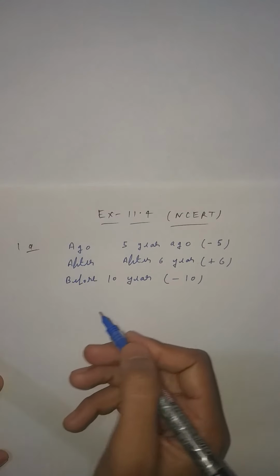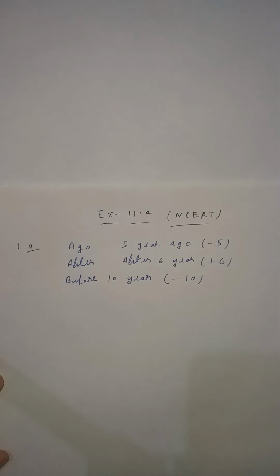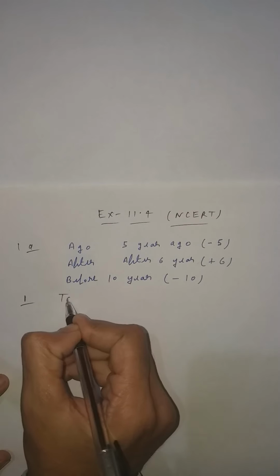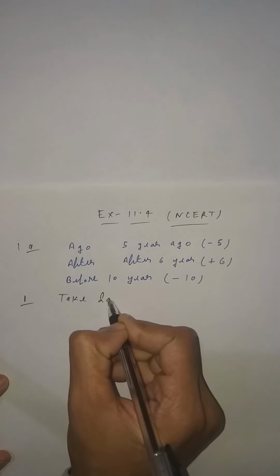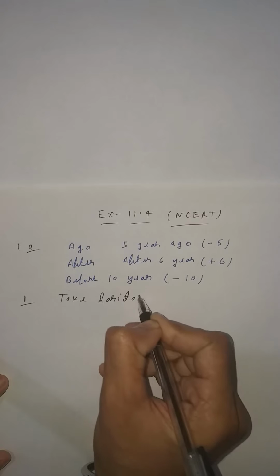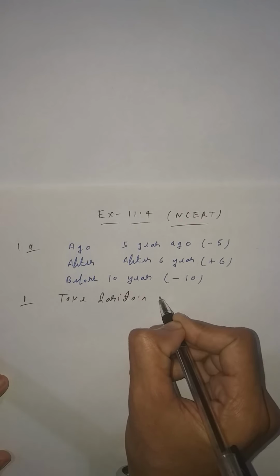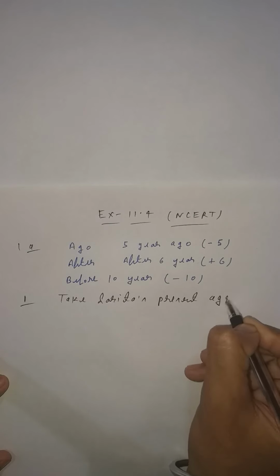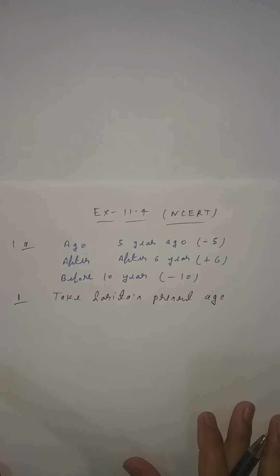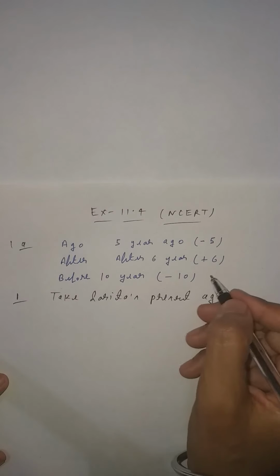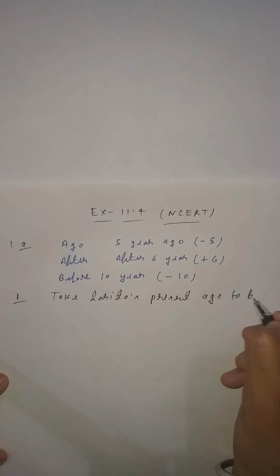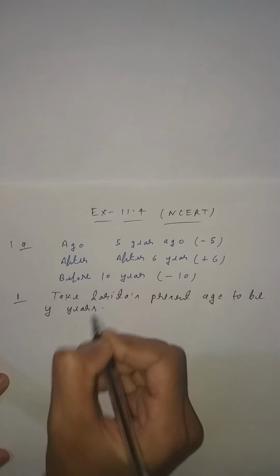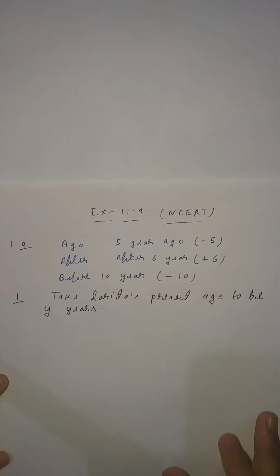For example, if the first question is given, take Sarita's present age to be y years. Clear student? That is, the present age of Sarita is y years.